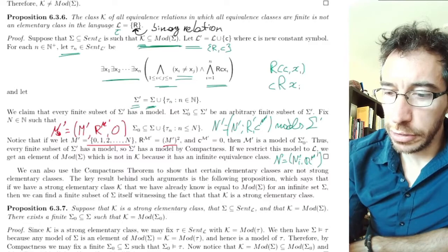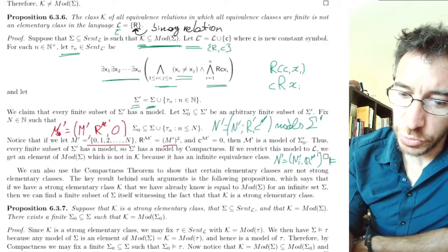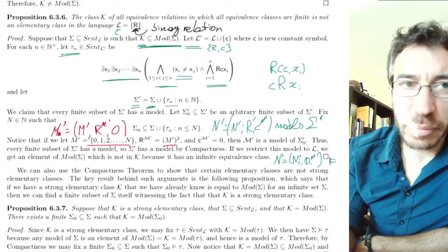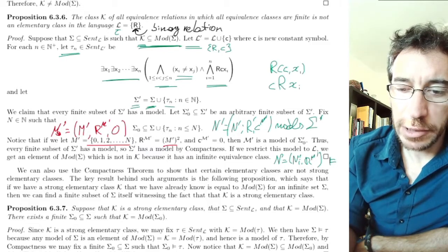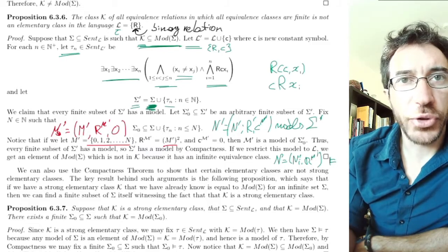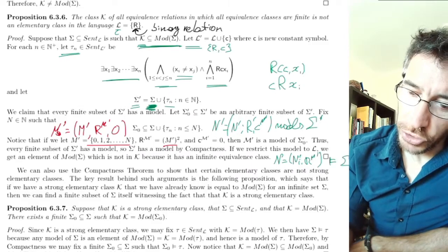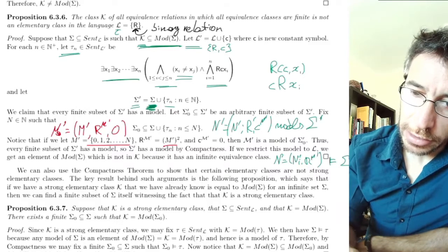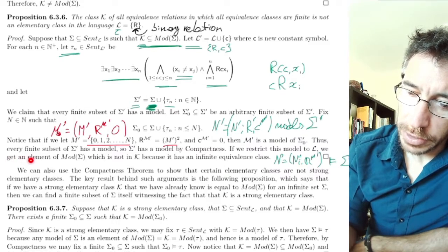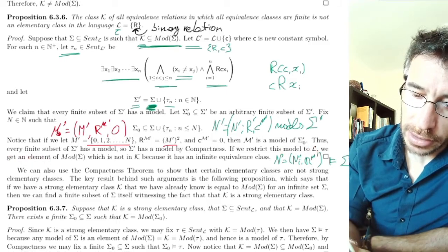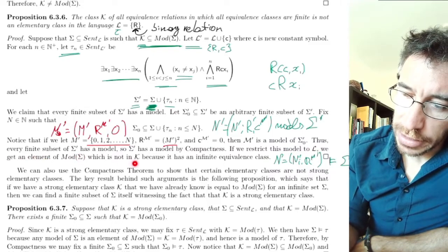And this one models, well, not all of sigma prime, because these taus in sigma prime talk about C, so we couldn't talk about them because we forgot about the constant C. But the part of sigma doesn't use the constant C, so it does model sigma. So that's why we have this. If you restrict the model N prime to only this relation R, we get a model of sigma, and it's not in K because it has an infinite class.